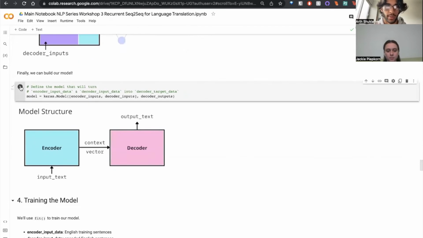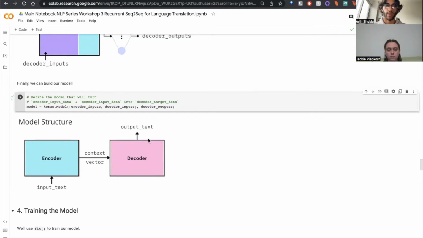Okay, now abstracting one level further, our model is going to be our encoder and our decoder. So if you recall this image from before, we have input text, which is passed through the input layer for the encoder. The encoder then does stuff through the LSTM to create the context vector through its hidden states. That context vector is passed off to the decoder, which takes it through an input layer, passes it to the LSTM, does some training, and then that's passed off to a dense layer, which creates our output text.